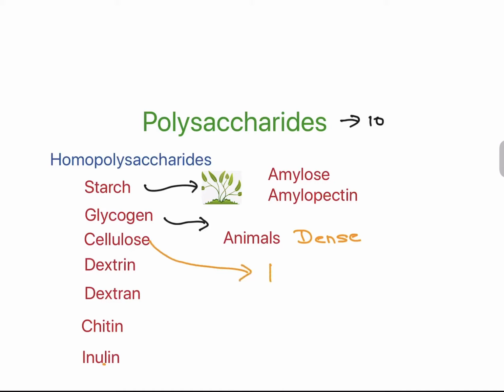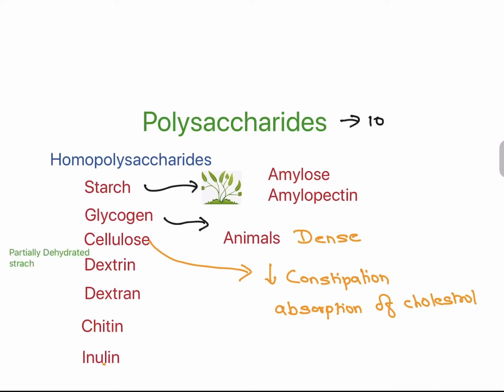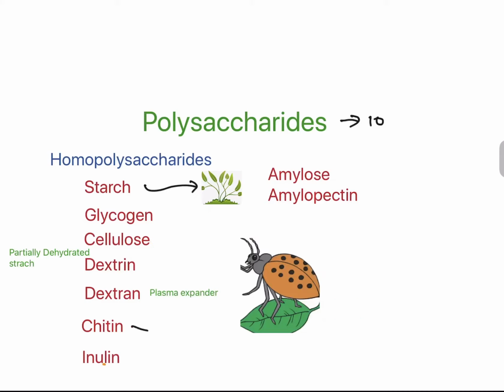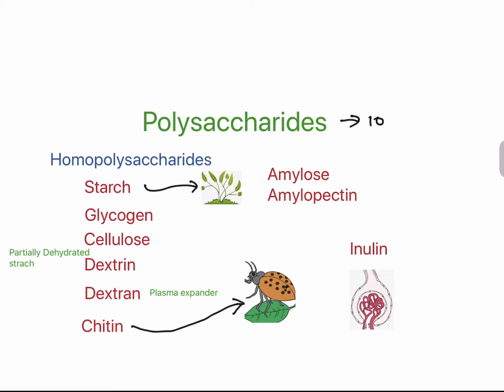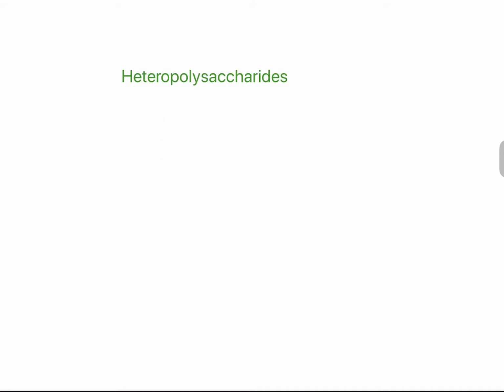Cellulose is important for reducing constipation and also reducing absorption of cholesterol. Dextrin is a plasma expander and is partially dehydrated starch. Chitin is found in the exoskeleton of insects and inulin is important for measuring glomerular filtration rate.